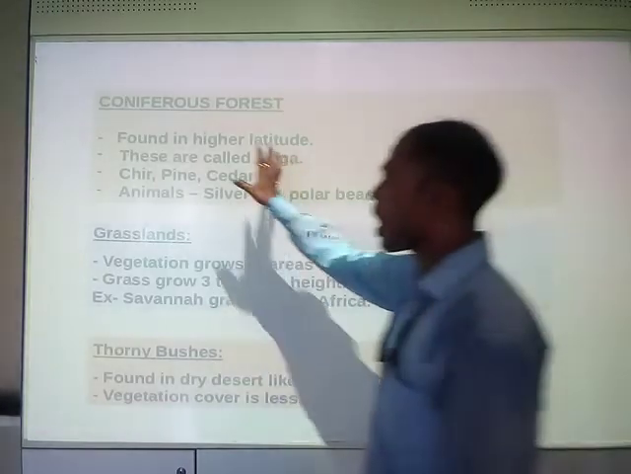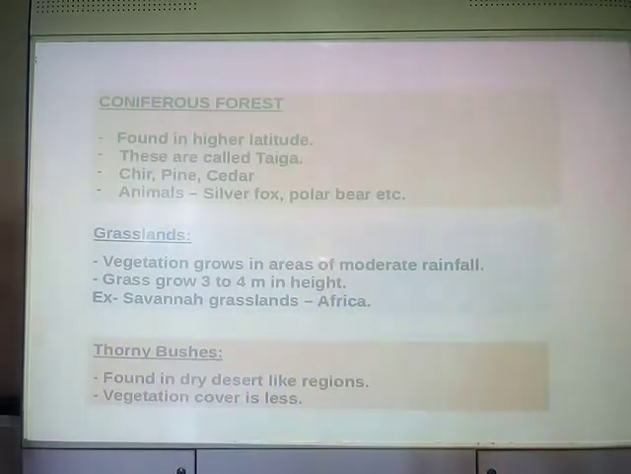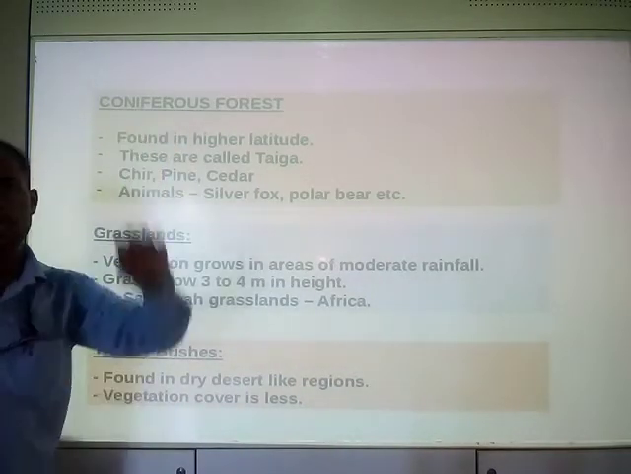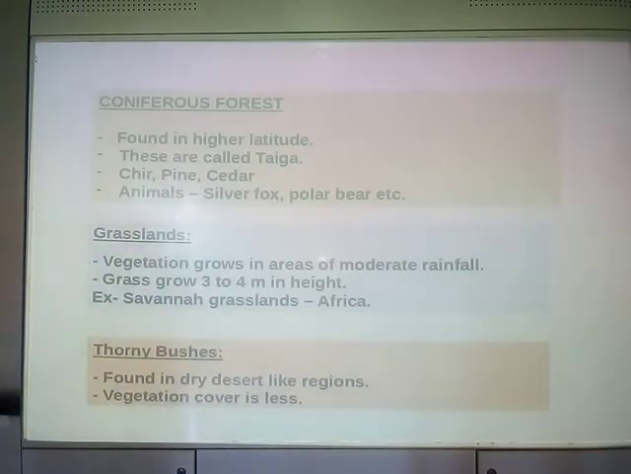Okay, these are the types of forest. So you have temperate and tropical, evergreen and deciduous forest. Apart from that, you have coniferous forest. These are the 5 types of forest we have learned, and the characteristics of them we have learned.